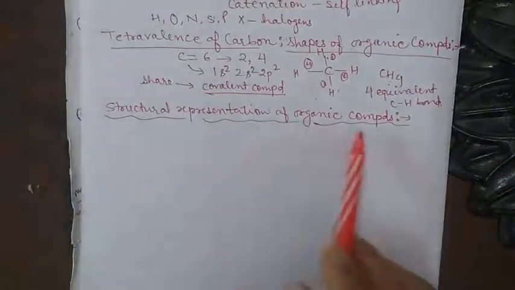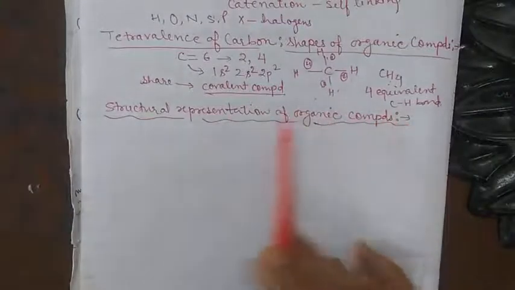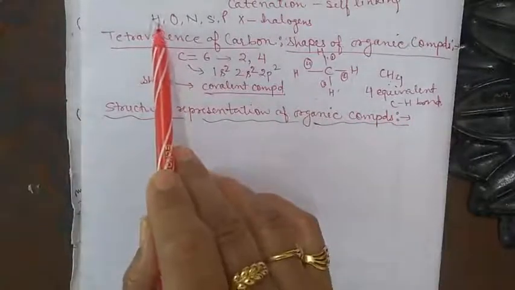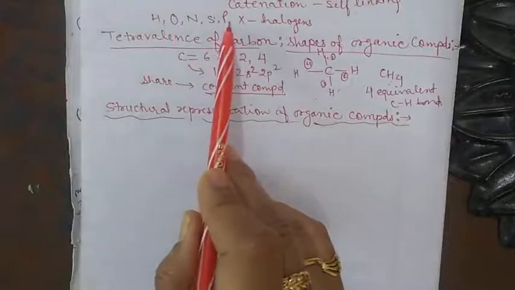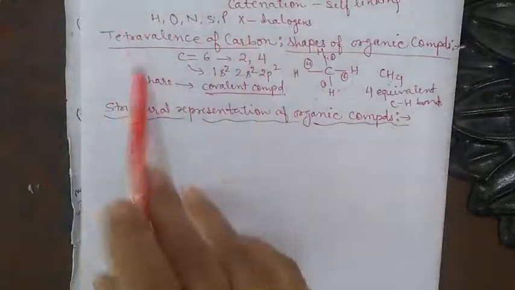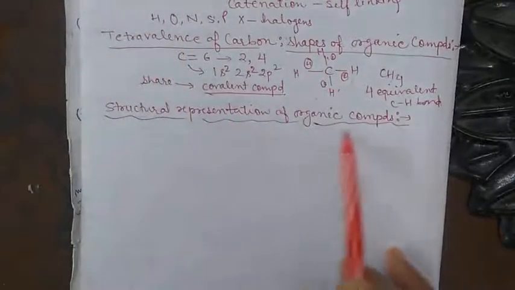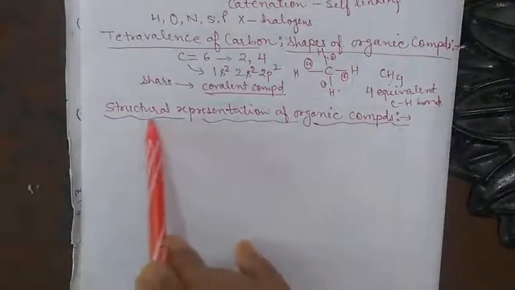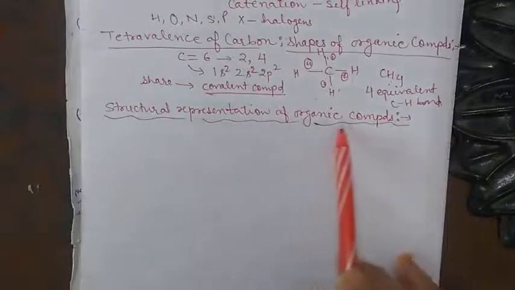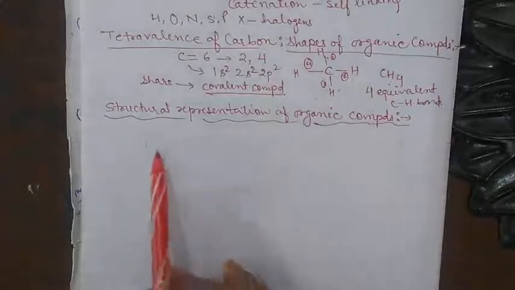Structural representation. Now organic compound means when carbon combines with hydrogen, oxygen, nitrogen, sulfur, phosphorus and the halogens, they form a compound, and such compounds are known as organic compounds. So what is the way to represent the organic compound? Representing means showing the structure. What is the way by which we can represent the structure of the organic compound?